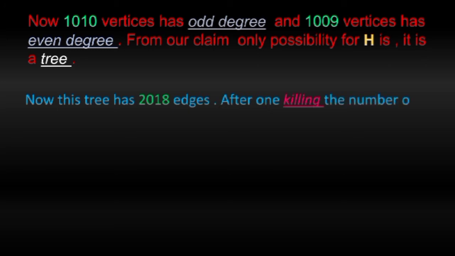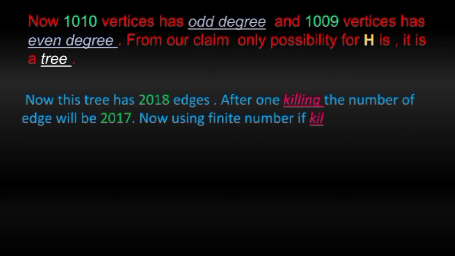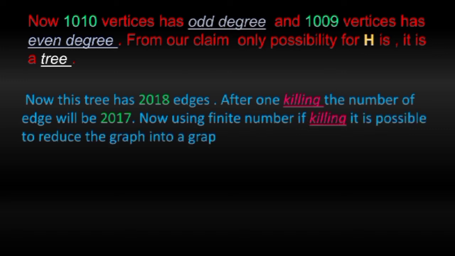Now this tree has 2018 edges. After one killing, the number of edges will be reduced by 1. By a finite number of killings, it is possible to get a graph which contains a single edge and vertices.